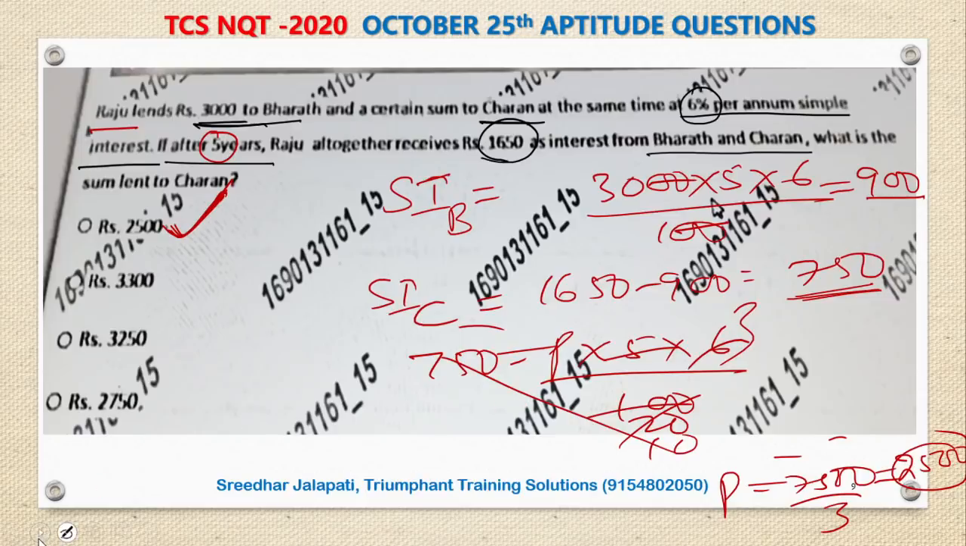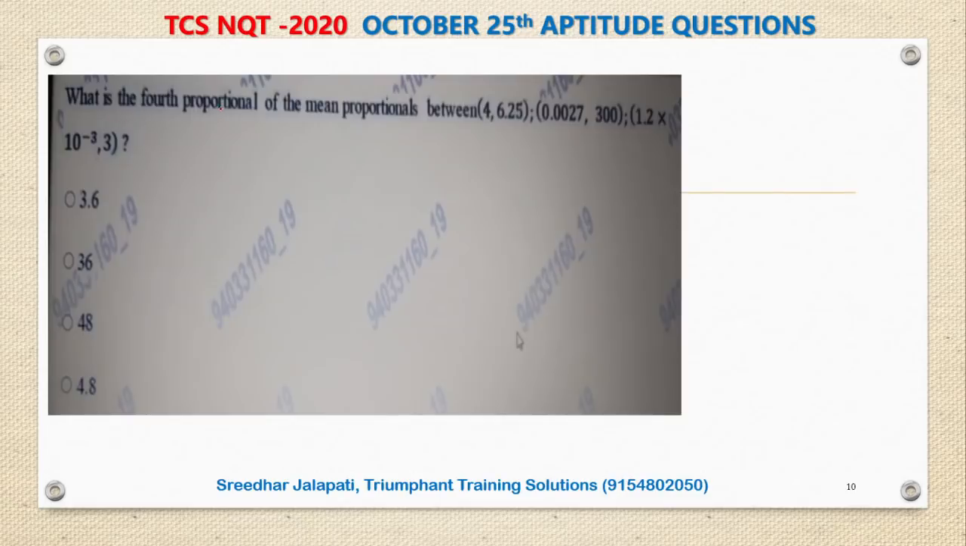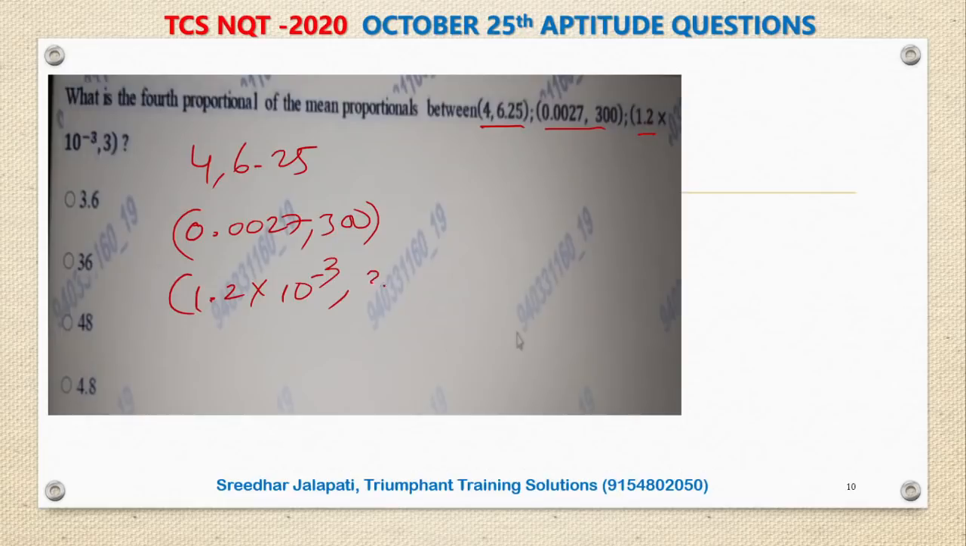Next question. What is the fourth proportional of the mean proportionals between 3 pairs that are given? The pairs are 4 and 6.25, this is one pair. 0.0027 and 300, this is another pair. And 1.2 into 10 power minus 3 and 3. This is another pair.